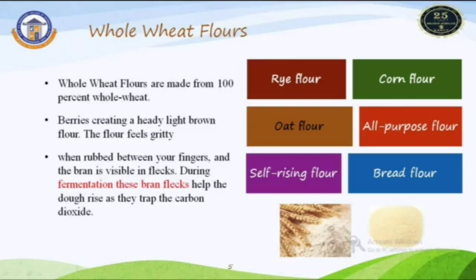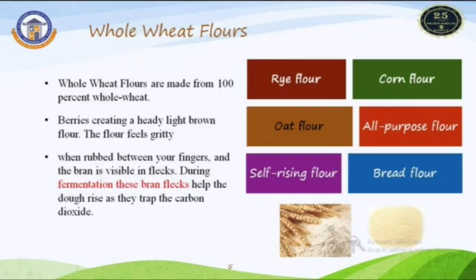I have mentioned some kinds of cereal flours in this slide. They are rye flour, corn flour, oat flour, all-purpose flour, self-rising flour, and wheat flour. The rye, corn, and oat flours do not have much gluten, that means the protein mixture.